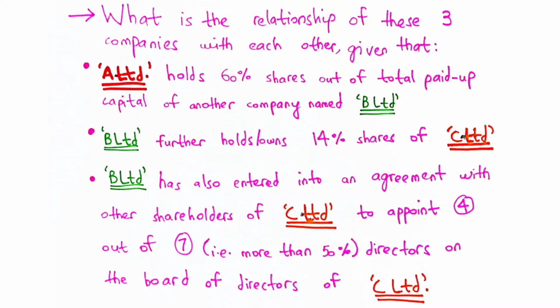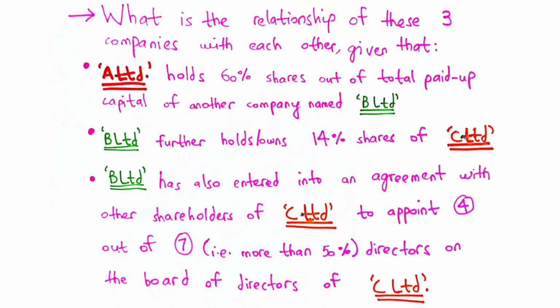And please note that the reason I said that one company should hold at least 51% of the shares of the other company is because it's not enough to hold just 50%, that is half of the shares in another company. The rule says that one company has to hold more than one half of the shares of that other company, and obviously more than one half means it should be greater than 50%, so at least 51% is going to be the minimum. And for example, if the company holds, as in this particular case, 60% of the shares of the other company, then that definitely does count as more than 50% of the shares.